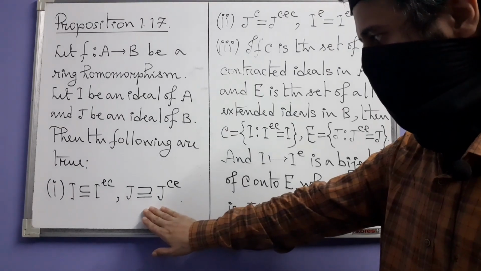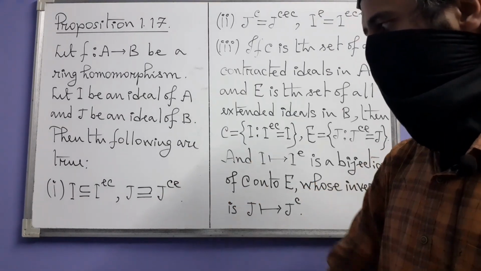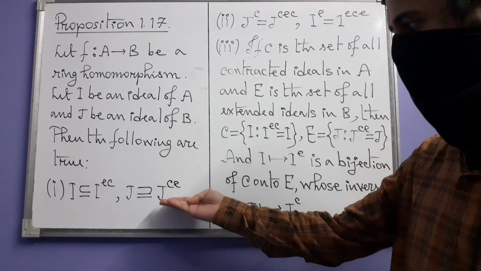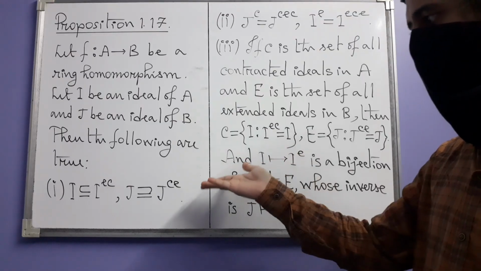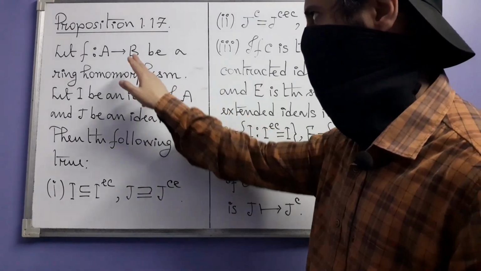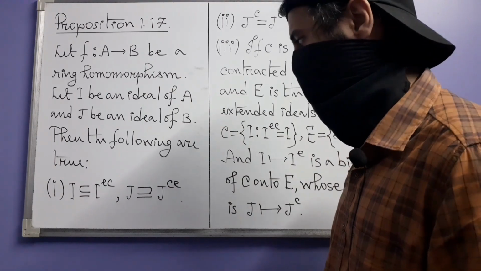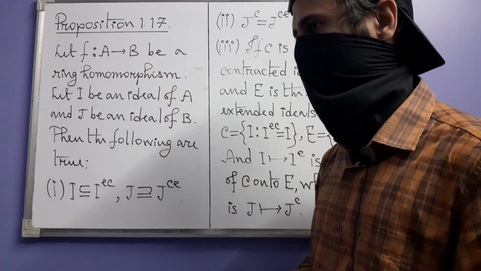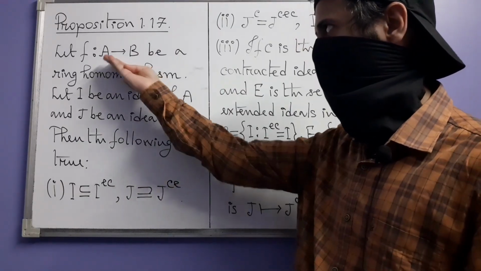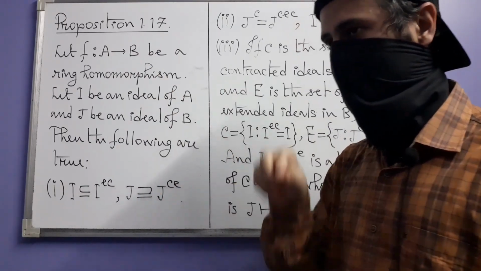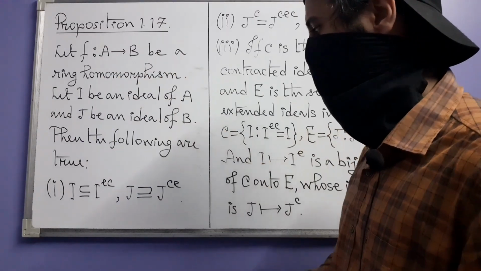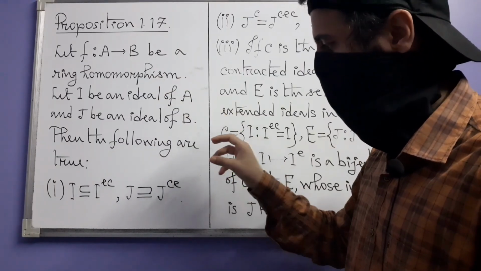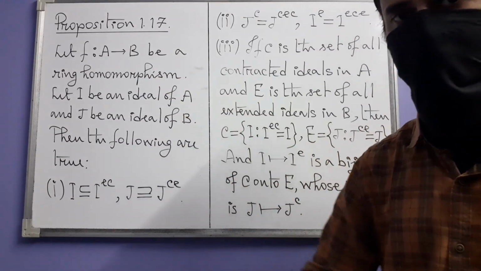The next one is about J. The extension of the contraction of J is contained inside J this time. You can run a similar argument here with J to see what's happening. If you are starting with J, you are starting here. So first you apply the contraction operation to J, that will get you to A. That means inside A, JC is an ideal in A, to which when you again apply the extension operation you get back to B. So this JCE is an ideal in B, and the claim is that it is inside J. That's the first part.